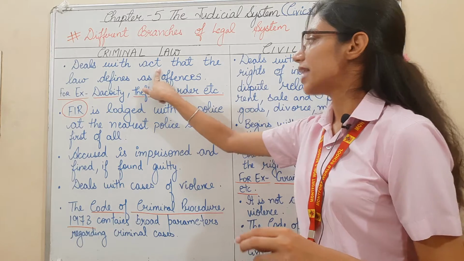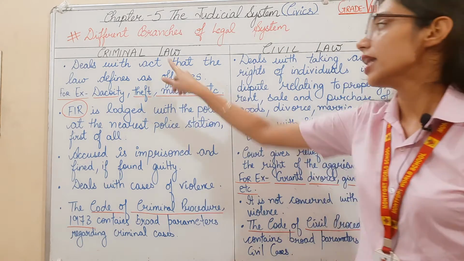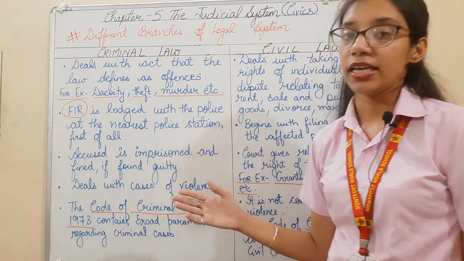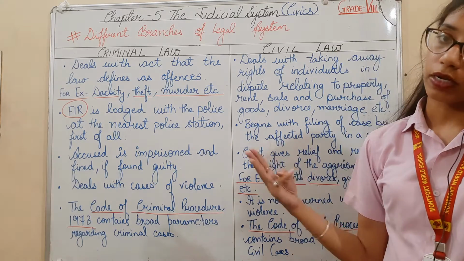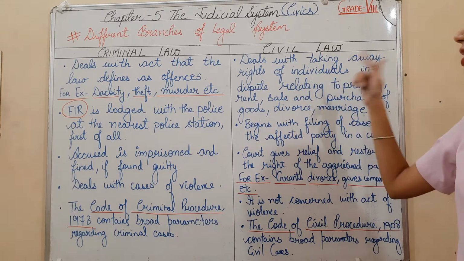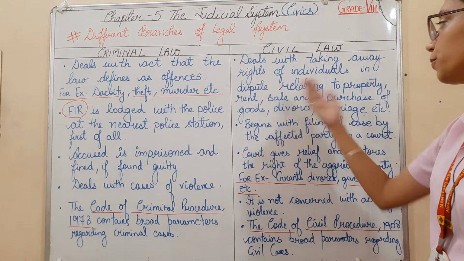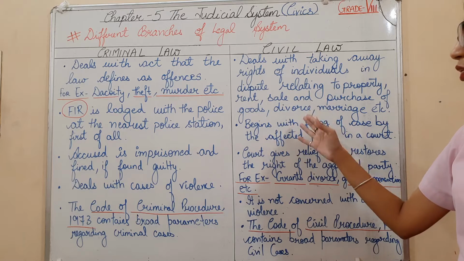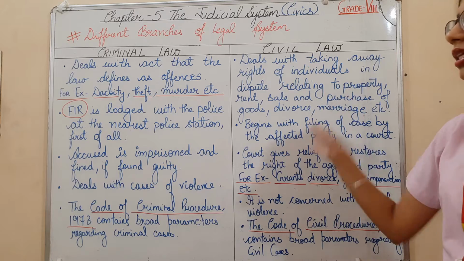Criminal law deals with acts that law defines as an offense. So that is dacoity, theft, or murder. But if I talk about civil law, it deals with taking away the rights of an individual or cases of dispute relating to property, rent, sale and purchase of goods, divorce, or marriage. So these are the cases with which civil law deals.